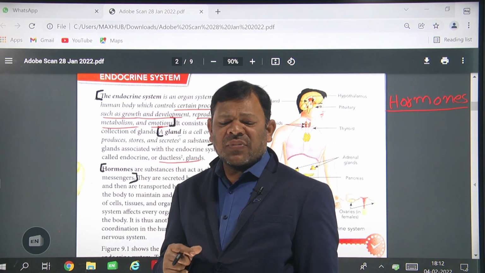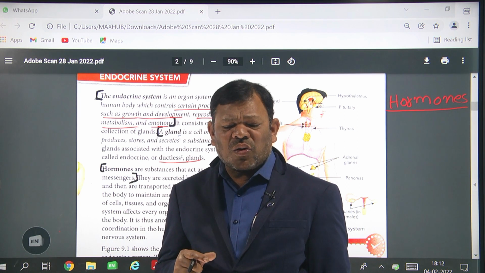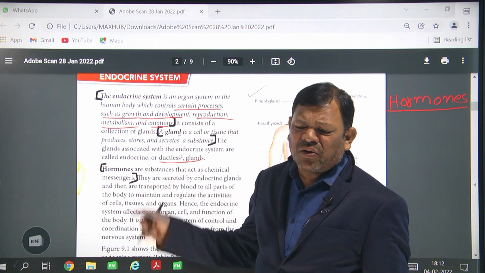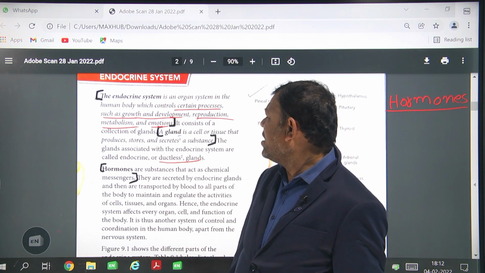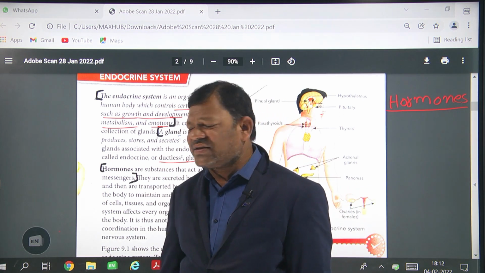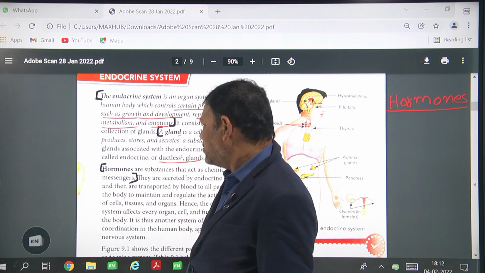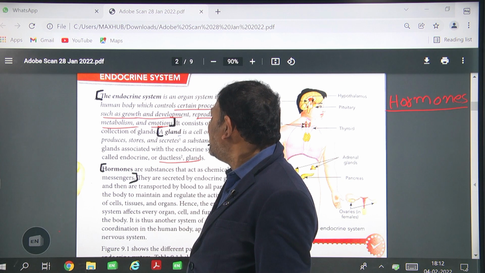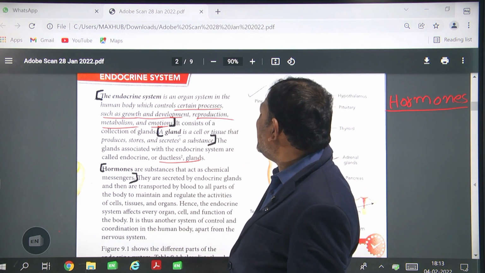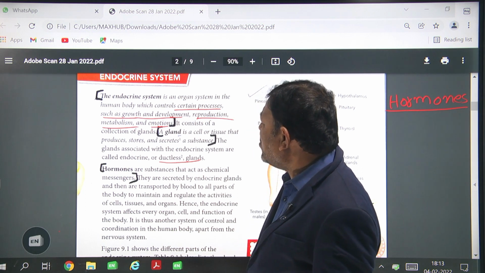Control and coordination occur in the organism through the endocrine system. The chemical substances they secrete are called hormones. Endocrine glands control growth and development, reproduction and emotions also.